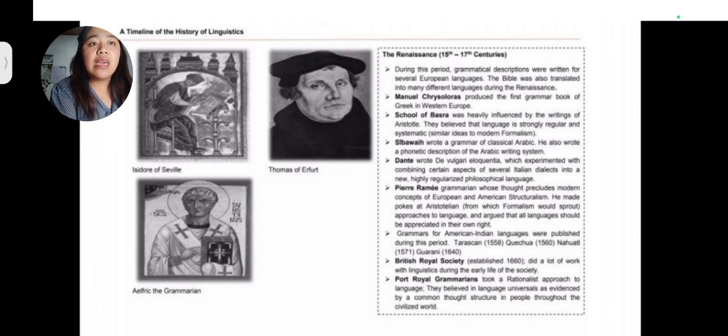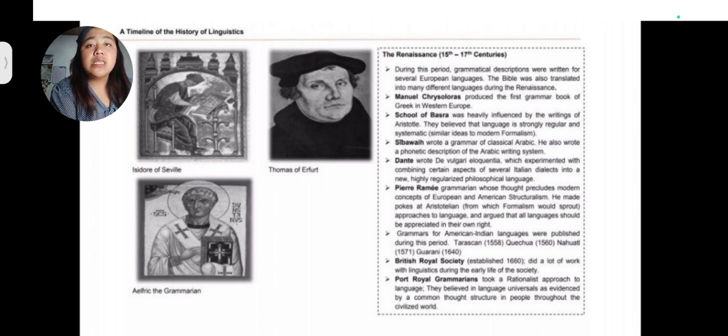Next is Dante, who wrote De Vulgari Eloquentia, which experimented with combining certain aspects of several Italian dialects into a new, highly regularized philosophical language. Next is Pierre de la Ramée, a grammarian whose thought foreshadows modern concepts of European and American structuralism.